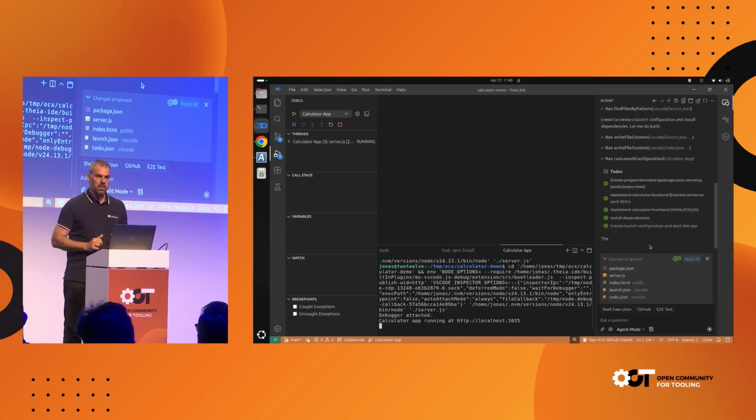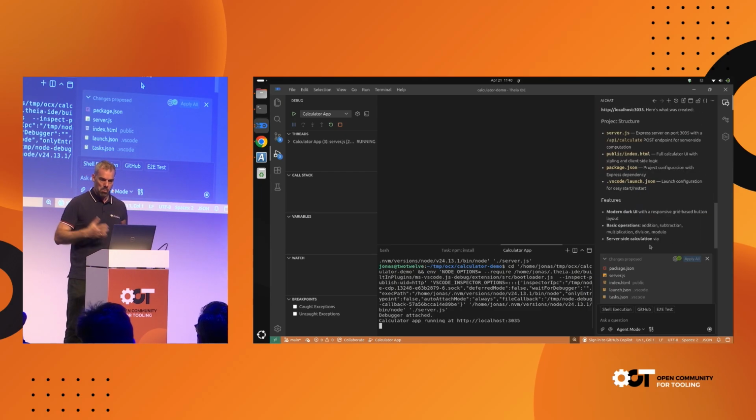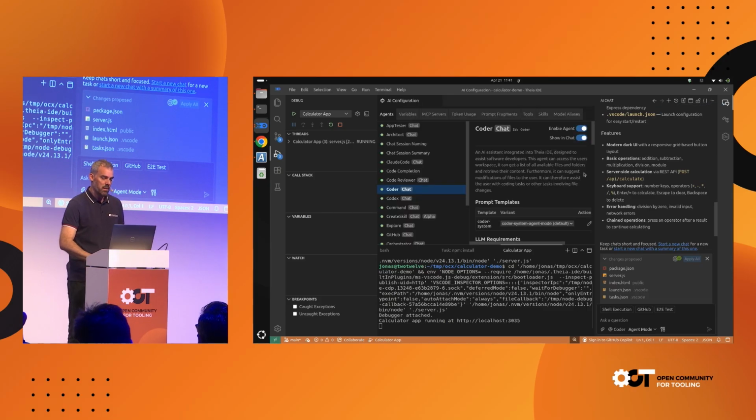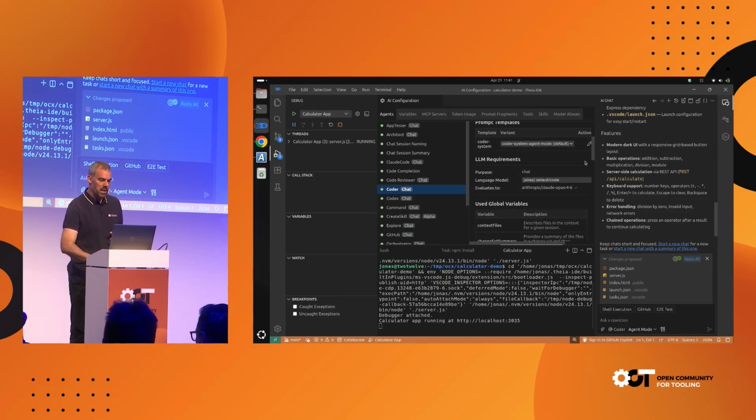Before we look at the application, I would like to answer a question that might be in your head. What model am I using? Now, the good news is in Theia AI, we are very flexible in terms of what models we can connect to, so it's not restricted. For this, I open the configuration view of the Theia IDE and go to the agent that I currently use. As we can see, we have a lot of agents here in this Theia IDE. But if I go to the coder agent and then scroll down a little bit, we see here I'm currently using Claude Opus 4.6. I didn't want to switch to 4.7 like 3 days before my presentation. But I could configure that differently.